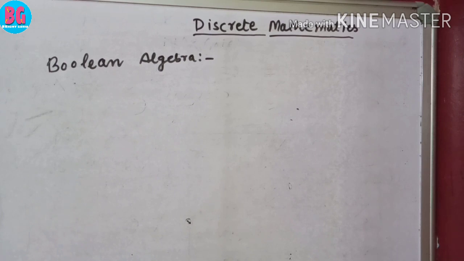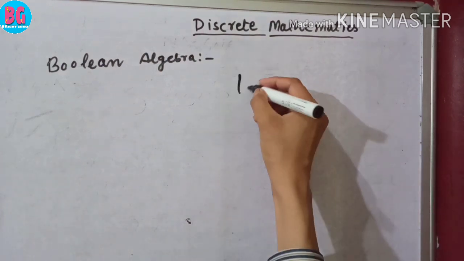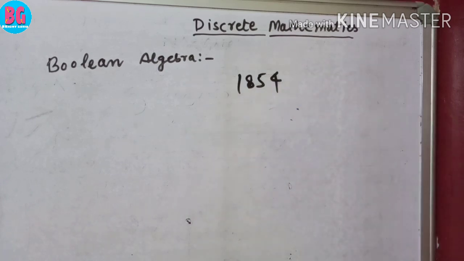Boolean algebra is based upon statements which are either true or false. A motion is good or bad, an activity is right or wrong, an electrical circuit is open or closed. It was developed by Boole in 1854. So Boole developed an algebra known as Boolean algebra for two-value logical statements.